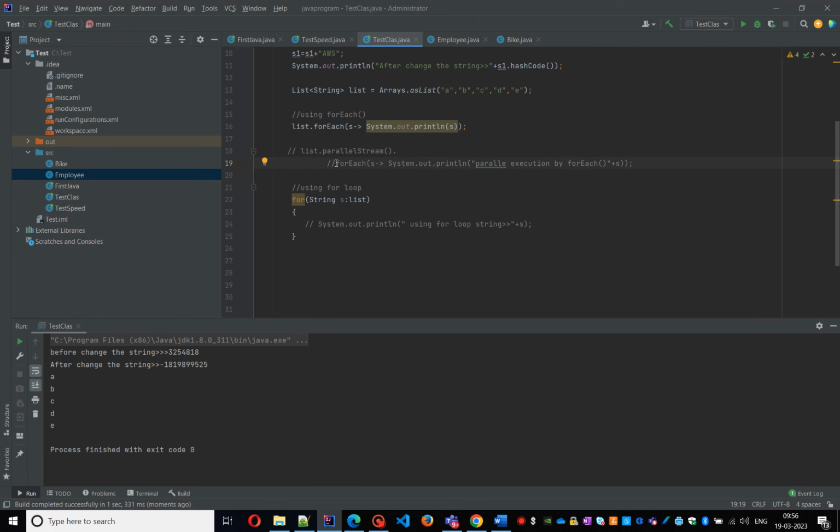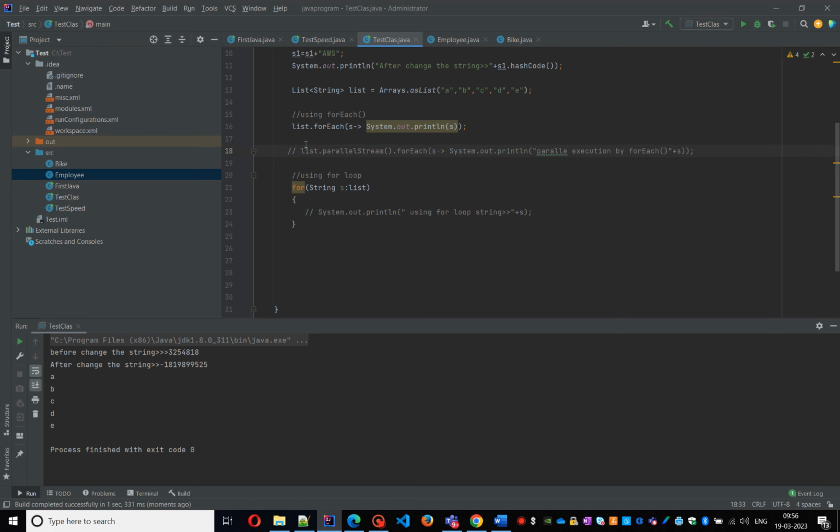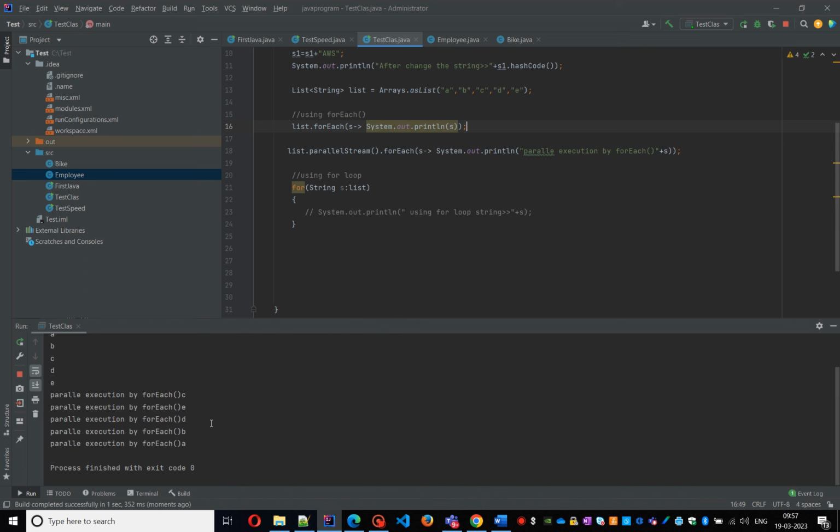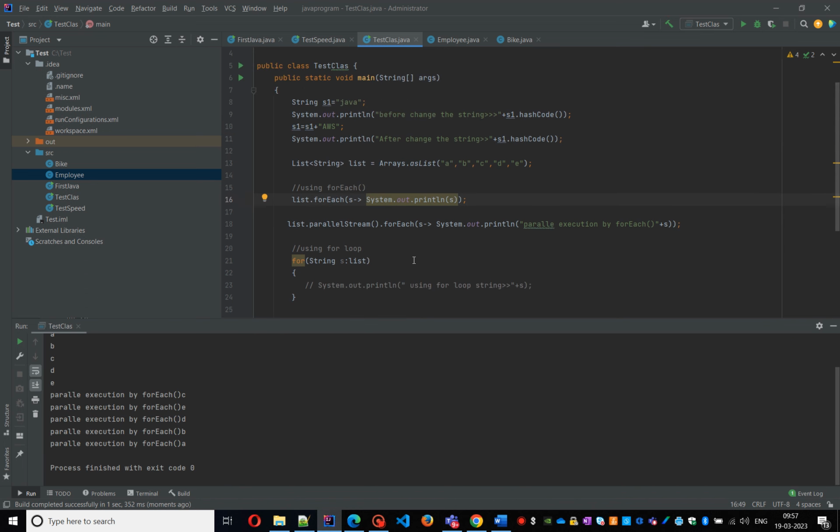You can use list.parallelStream. First you need to convert the list to a parallel stream, then apply the forEach method. Okay, that is another example. list.parallelStream().forEach, then System.out.println "parallel execution by forEach loop". Then later on I'll show that. Okay, like this you can use list.forEach. I'll give another example.